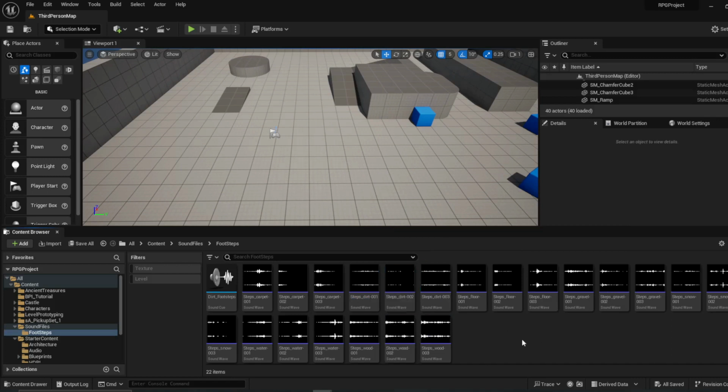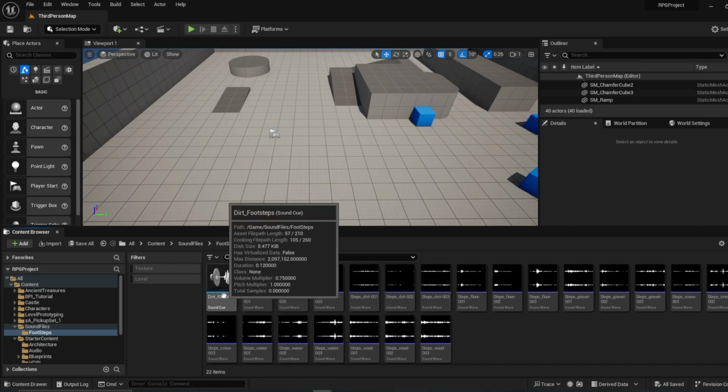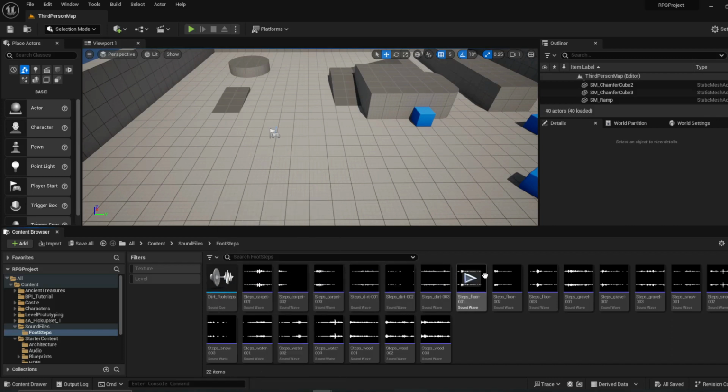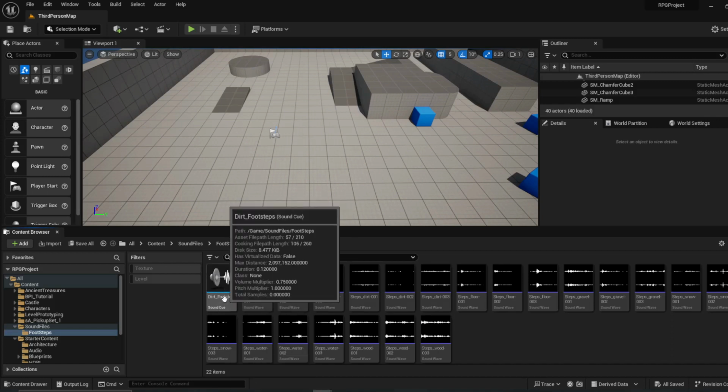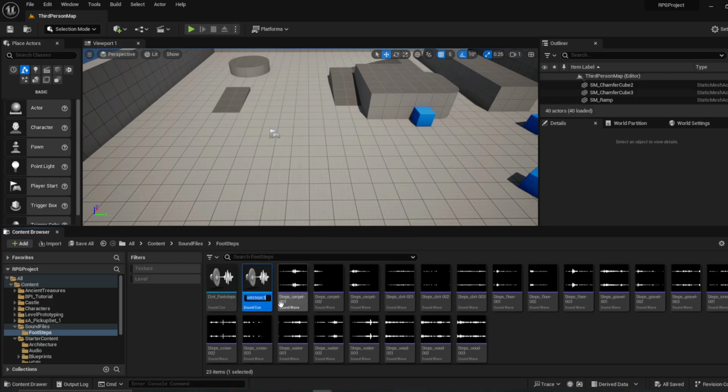Okay, and next what we're going to do is basically just do the same thing, but we're going to swap it in for some of these other ones. If you kind of want to fast forward through this part, feel free. I'm just going to go through and add a couple of these in. I'm going to go ahead and just duplicate this.